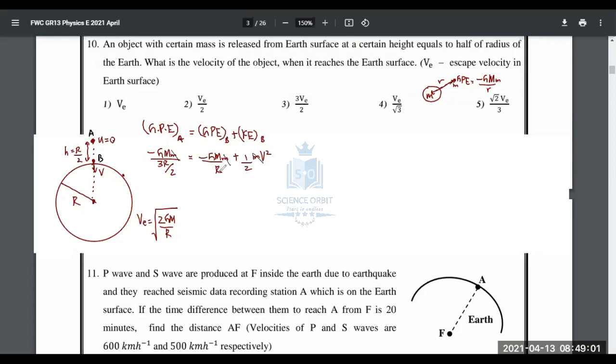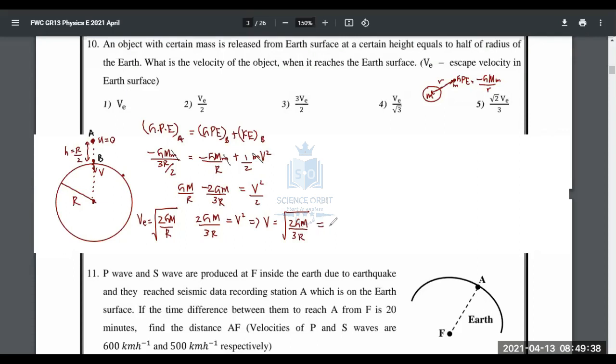We have v squared over 2, and this goes to the other side, so this 2 will go up. Then I'll be getting GM over capital R. This goes to the other side, minus 2 goes up, so I'll be getting 2GM over 3R equals v squared by 2. Actually, 2GM over 3R equals v squared. That means v is equal to the square root of 2GM over 3R.